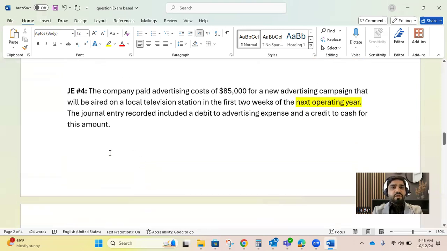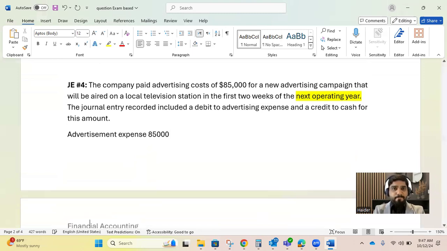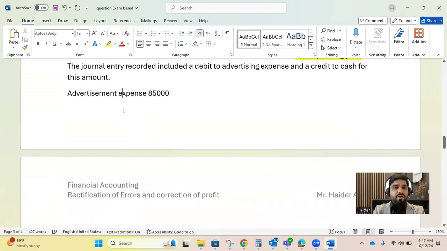Instead of debiting prepaid advertisement, he recorded everything as advertisement expense. He recorded it as a debit instead of prepaid. It means he overstated the expense. And he recorded cash correctly.